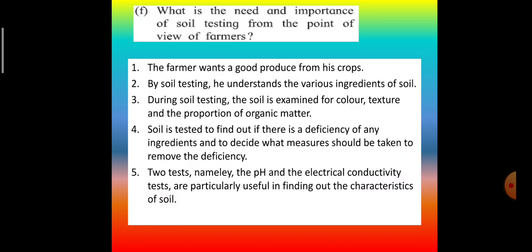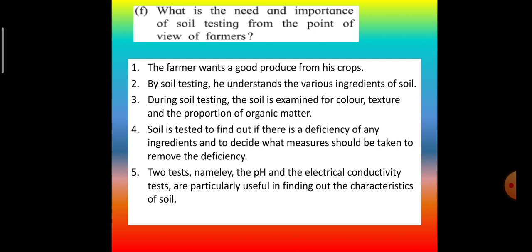What is the need and importance of soil testing from the point of view of farmers? The farmer wants a good produce from his crops. By soil testing, he understands the various ingredients of soil. During soil testing, the soil is examined for color, texture, and proportion of organic matter. Soil is tested to find out if there is a deficiency of any ingredients and to decide what measures should be taken to remove the deficiency. So all this is very required.